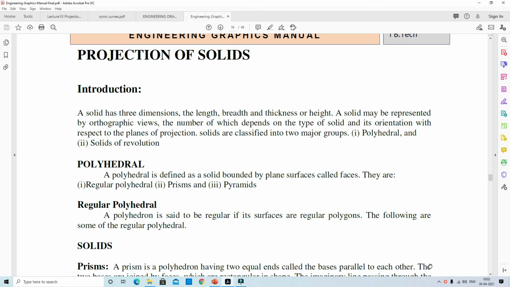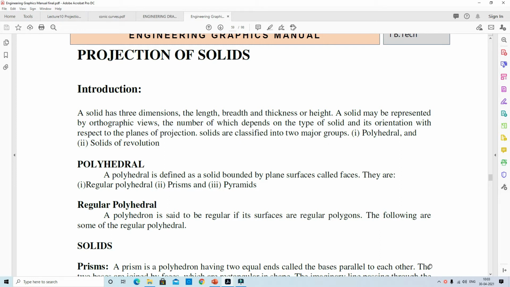Different types of solids are available. First, the classifications of solids. There are three classifications: the first is polyhedra, the second is solids of revolution, and the third is frustums and truncated solids. First we discuss polyhedra.